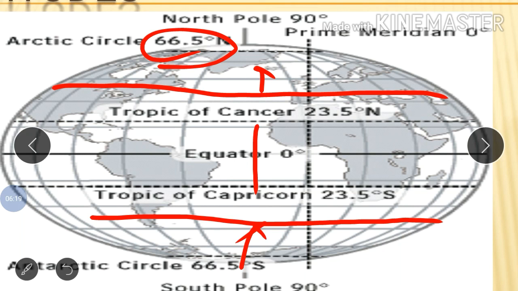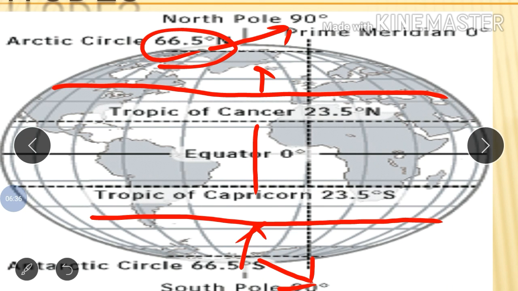And 66.5 degrees north to 90 degrees, and 66.5 degrees south to 90 degrees, is called the polar zone. In this way the zones are divided.